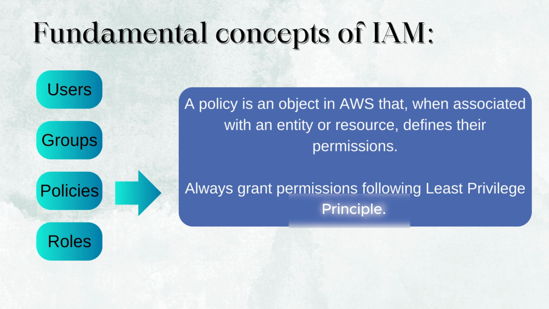If we consider our analogy, permissions are nothing but the rules which decide which rooms each person can enter and what they can do inside that room. For example, an employee in the finance department can access the financial records room, but not the server room. Similarly, in IAM, permissions control what actions the users or groups can perform and on which AWS resources they can perform that action.